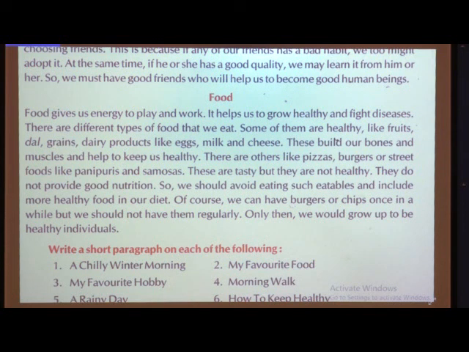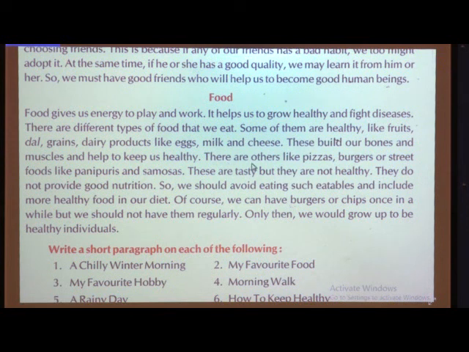Yes, sometimes you can enjoy that, but daily you should have all these types of food, which keeps your muscles and your bones healthy, so you will be healthy and you can fight the diseases.